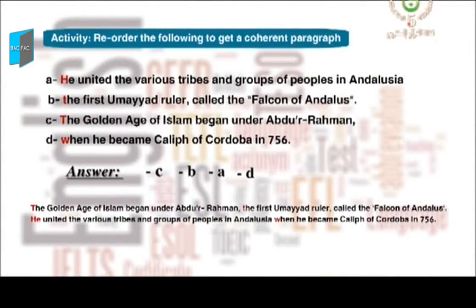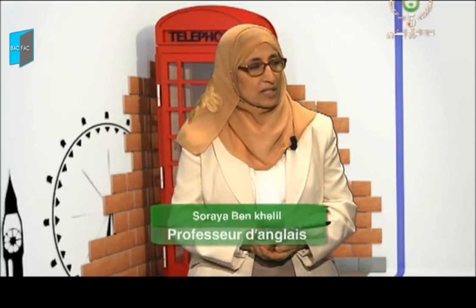Let's correct it. Which one is the first sentence? Good. The first sentence is C. The golden age of Islam began under Abdurrahman. Then it's followed by B, the first Umayyad ruler called the Falcon of Andalus. The next sentence, he united the various tribes and groups of peoples in Andalusia. And the last one, when he became Caliph of Cordoba in 756. Good.